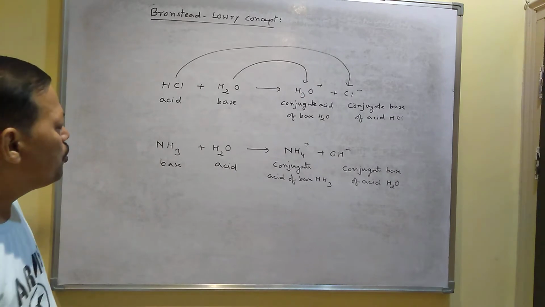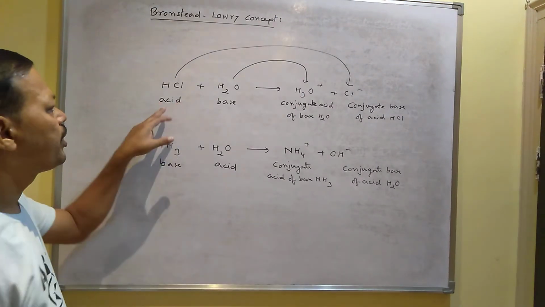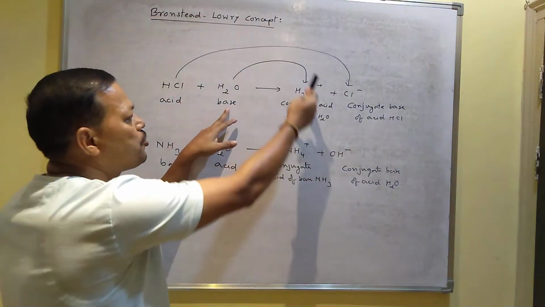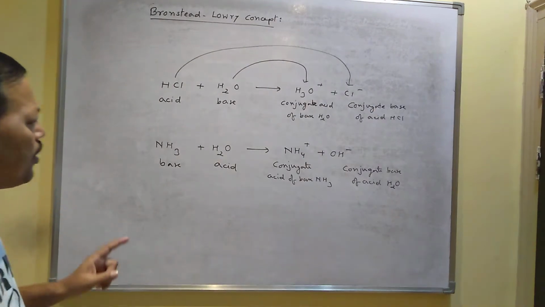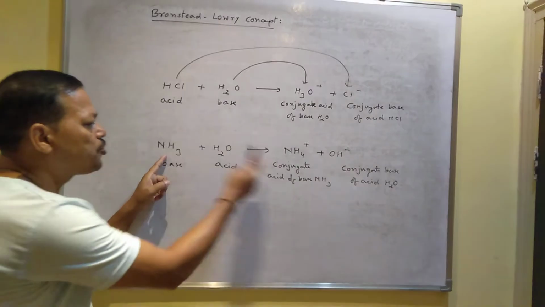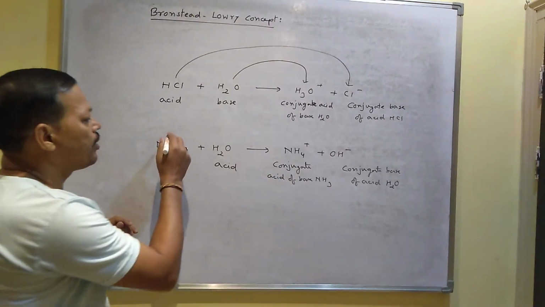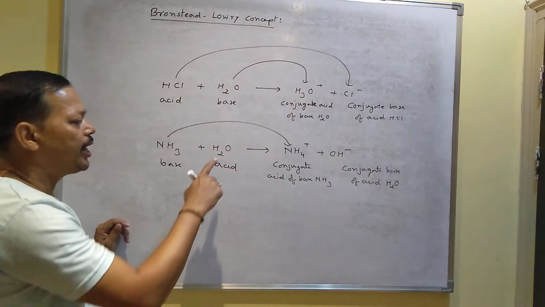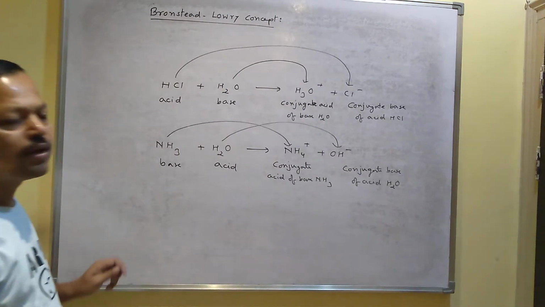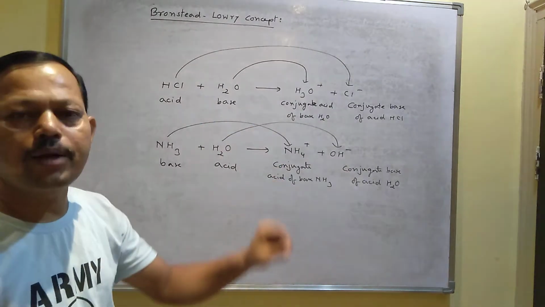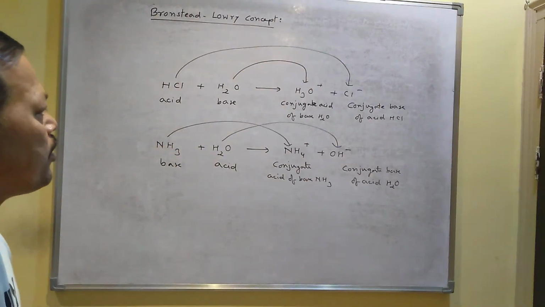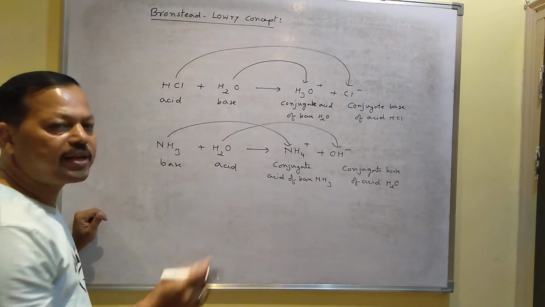And one thing you have to know: if the acid is strong, its conjugate base will be weak. Here ammonia is a base. If it is a weak base, its conjugate acid will be the strong one. And if water is weak, then the OH minus ion is said to be the strong base. I mean if the acid is strong, its conjugate base will be weak. Similarly, if the acid is weak, its conjugate base will be strong. So every acid and base has a conjugate acid-base pair.